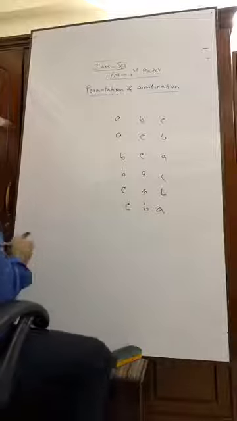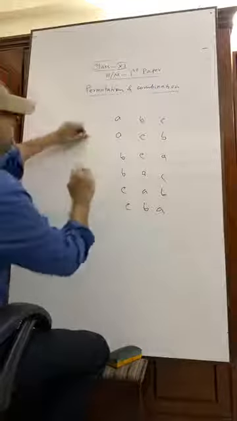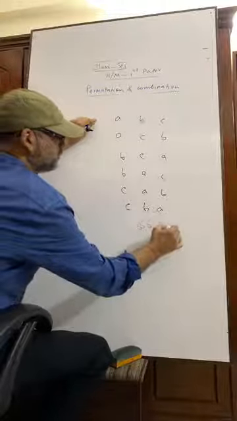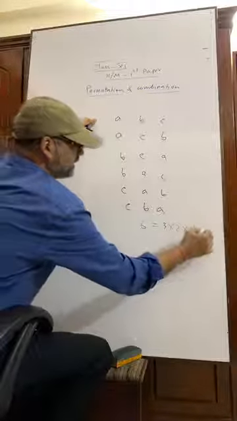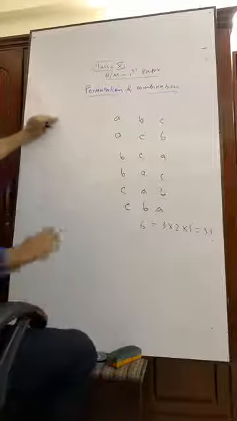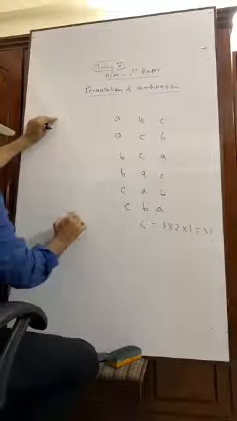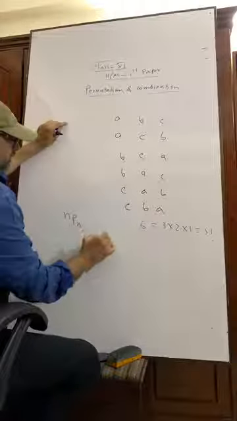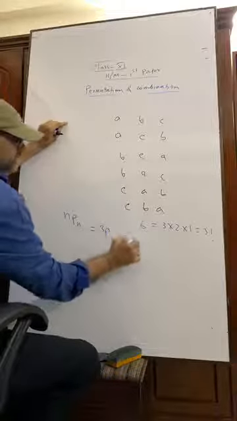How is it 6? 6 means what? 3 into 2 into 1. That is 3 factorial. So nPn, 3 out of 3, equals what?